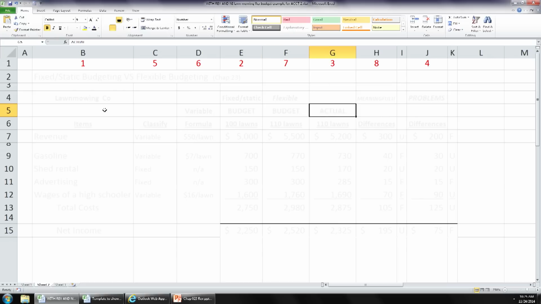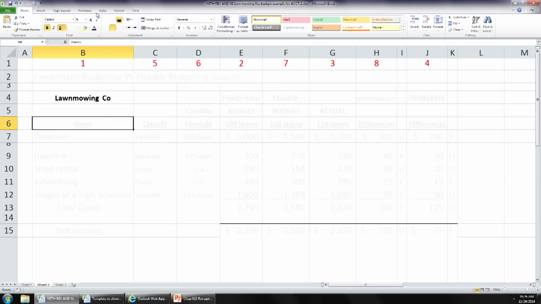Henry, let's say that you are going to start a lawn mowing company, okay? At the end of the spring semester, and you're going to mow lawns in the summer months, just June, July, and August, okay? Now you want to develop a budget for your lawn mowing company, okay? You kind of want to do a budgeted income statement, so to speak, for your lawn mowing company for June, July, and August. Now you're not going to do 3 monthly budgets. You're just going to do one budget for all 3 months combined for the summer, okay?